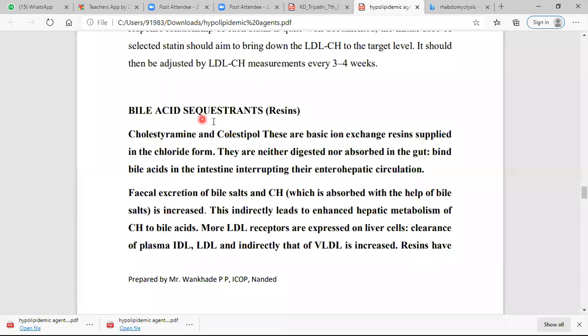Sequestration means removal of these bile acids from the body. It is called a bile acid sequestrant. Ion exchange resin. It is in the chloride form.